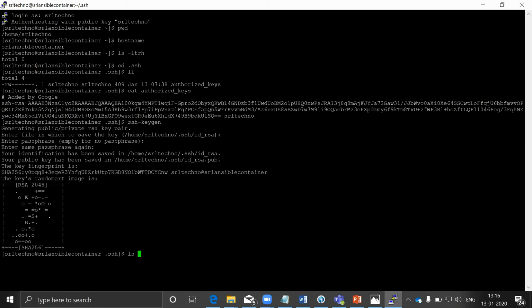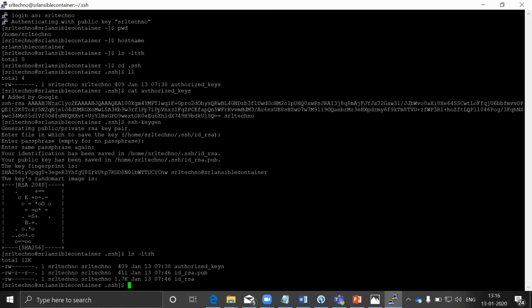So now if you see under .ssh, 3 files will be there. One is authorized_keys, which we already had, and these are the 2 files which have been created. One is id_rsa.pub, the other one is id_rsa.